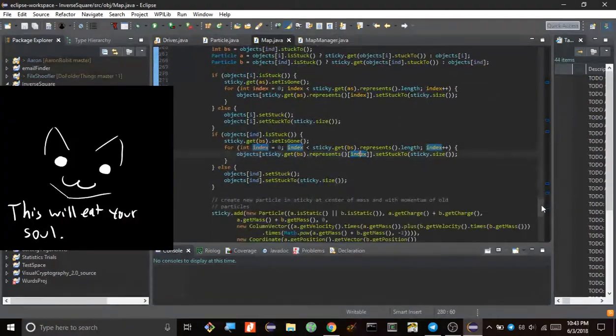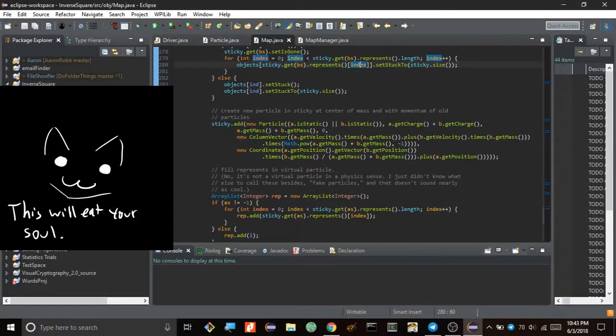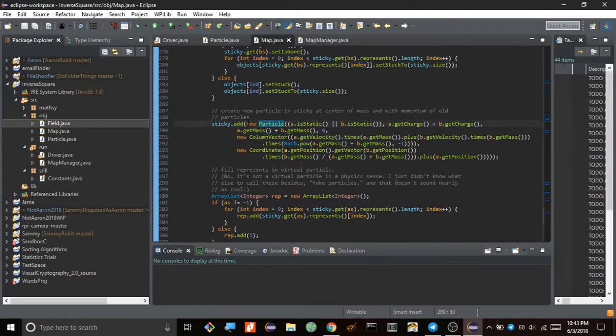Okay, so the way it does it is it creates a new particle at the center of mass of the two colliding particles. So it basically creates a new particle with the sum of the masses, the sum of the charge, and also the sum of the momentum, positioned at the center of mass of the two colliding particles.